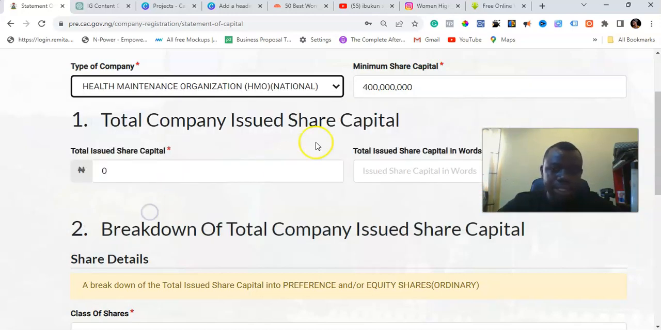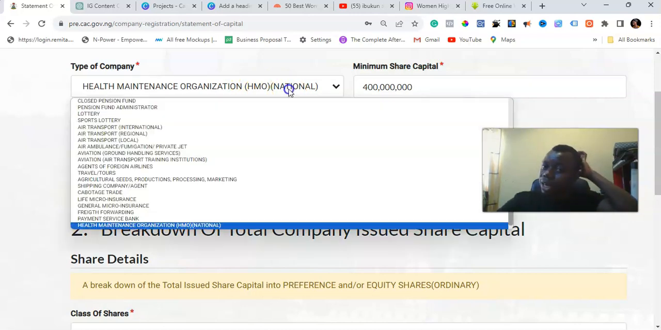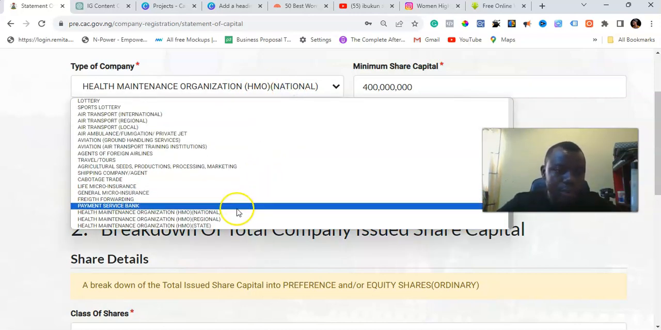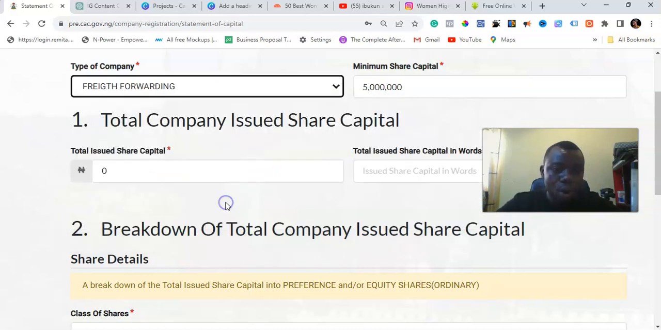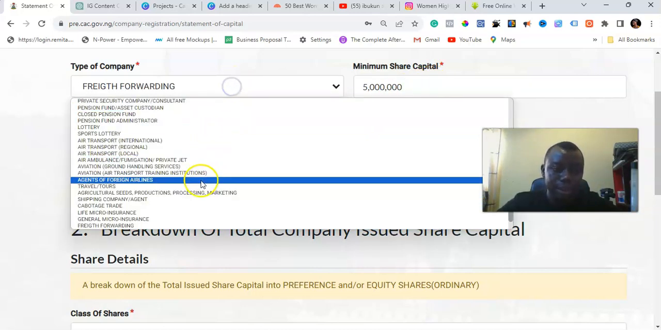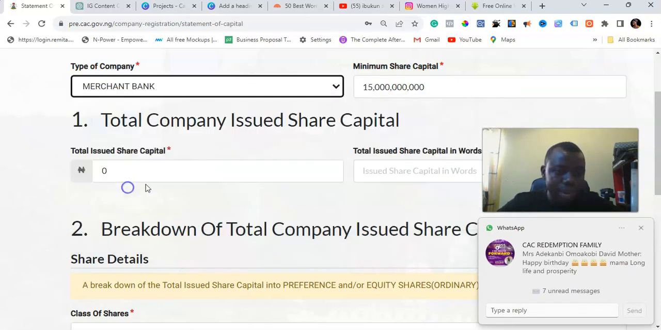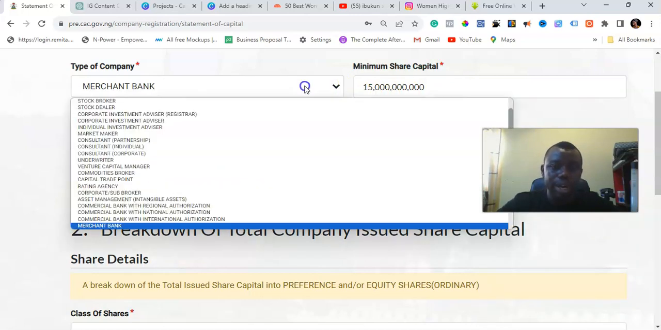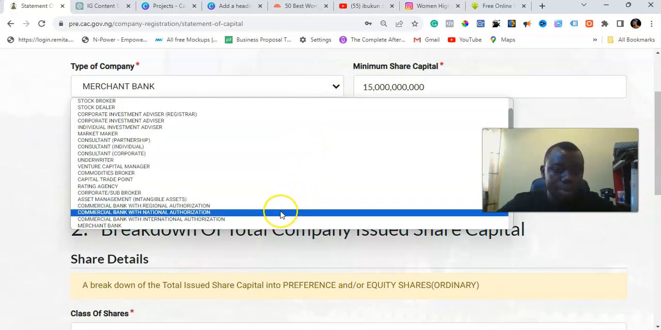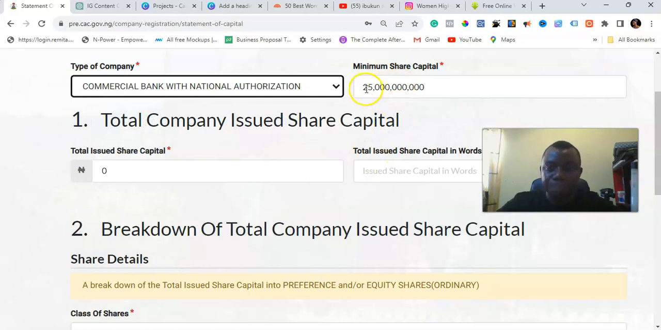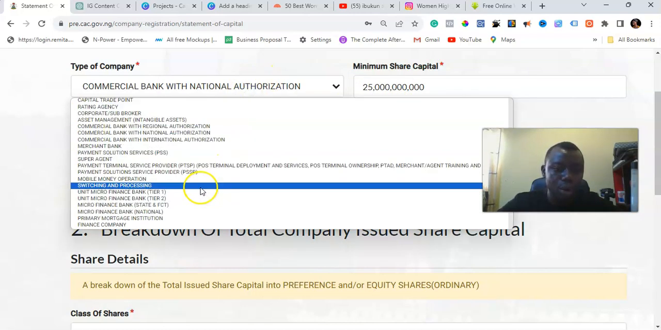So let's go to health maintenance, you have 400. If you want to register an HMO business, it is 400 million naira to be able to do that, right? If you are registering a freight forwarding business, it is 5 million naira as the minimum share capital. If it is a merchant bank, I think this is 15 billion naira for a merchant bank. Commercial bank with national authorization is 25 billion naira to do that. I believe you understand what I'm trying to say.